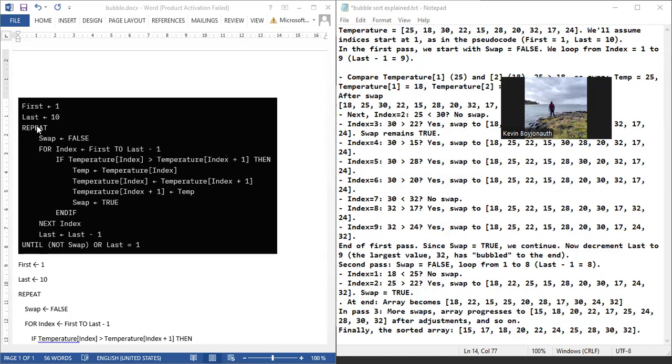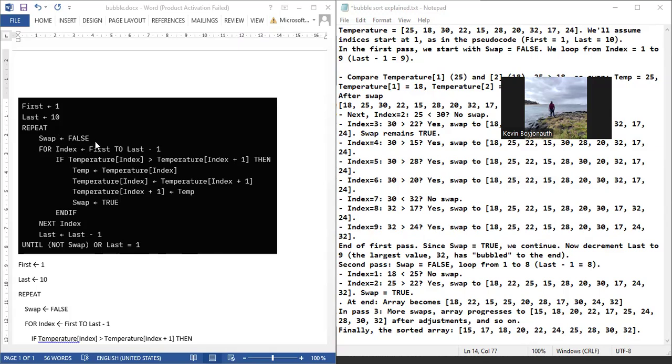We have finished with pass 1. Quand on finit with pass 1, vous trouvez pareil, last is equal to last minus 1. Ça veut dire last, il est 9. Astel last vient 8. Est-ce qu'il n'est pas swap? Est-ce qu'il swap est égal à false? Non. Parce qu'il y a une swap là. Quand il y a une swap, ça veut dire swap, il mean true. Est-ce que last est égal à 1? Non.